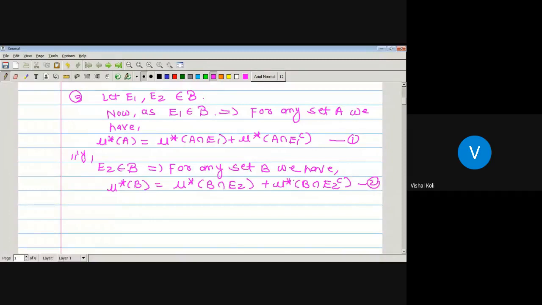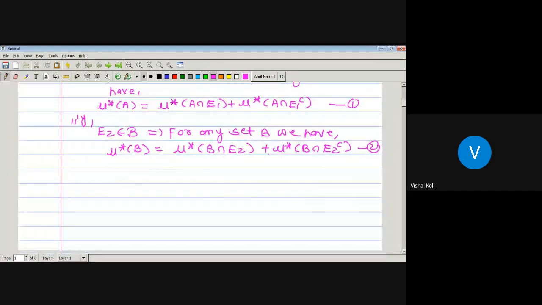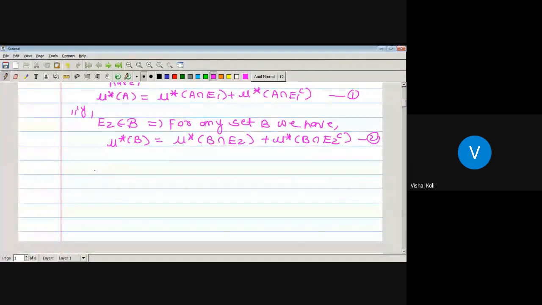Now, as B is any subset of R, we replace B by A intersection E1 complement. Take B equal to A intersection E1 complement in 2.